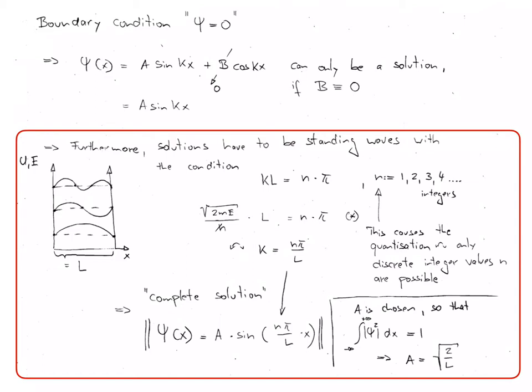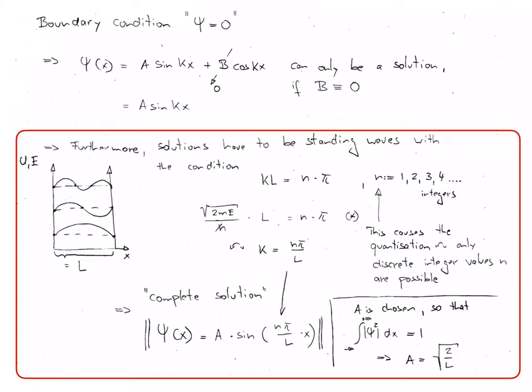In order to achieve this, we have placed the left infinite wall at the origin of the x-axis. We thus have exhausted one of the boundary conditions. We can also take advantage of the boundary condition at the second wall, the right wall, which is located at position x equals L. Again, we require that the wave function at L becomes 0. This can be achieved if the solutions are standing waves with the condition kL is equal to n times pi. The parameter n equals integers that run from 1 to infinity.